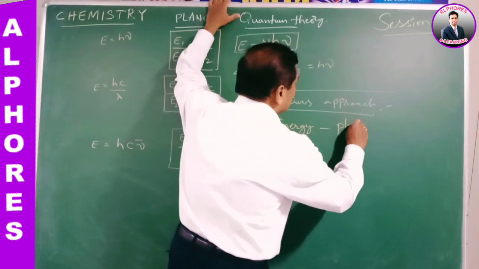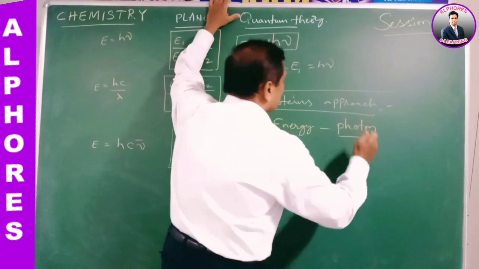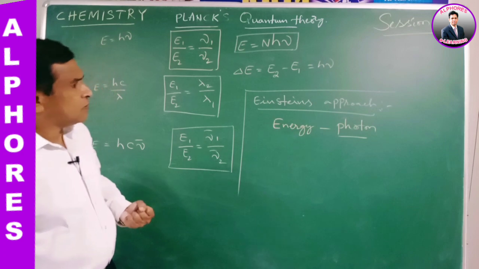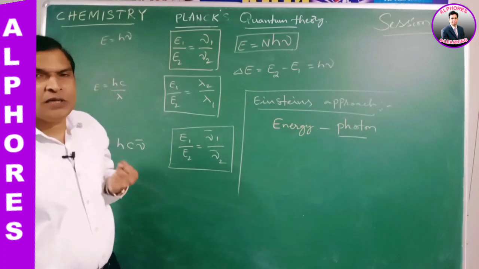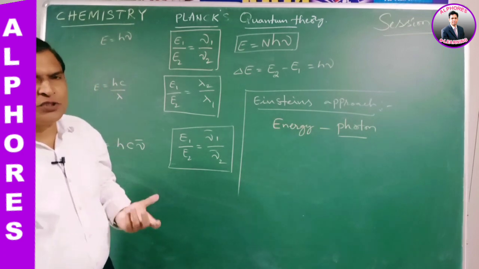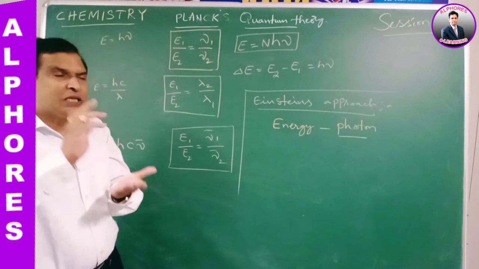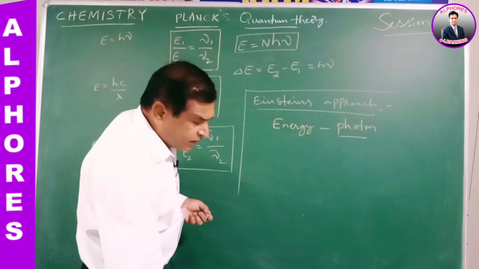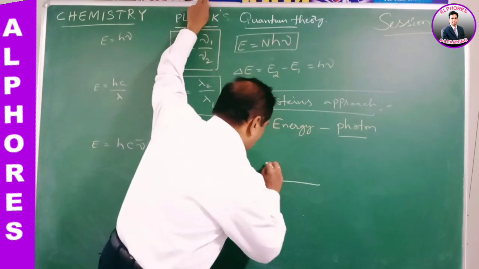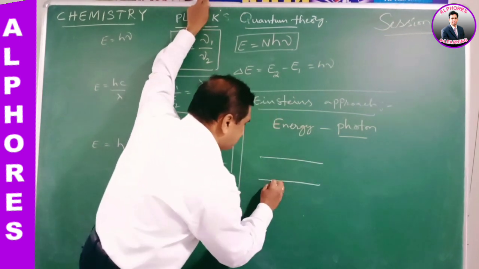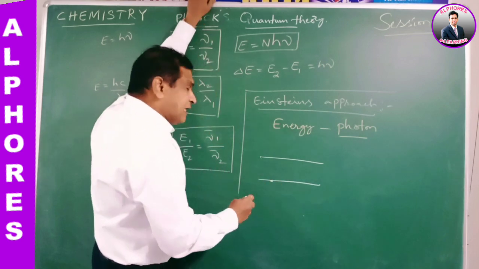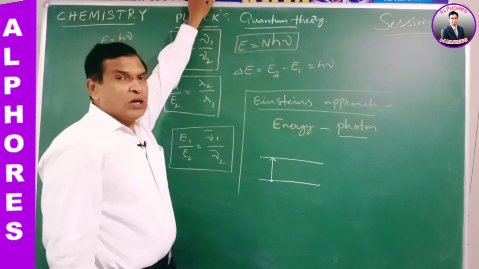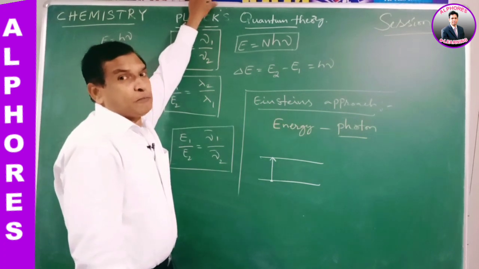When an electron absorbs photon energy, the electron jumps from a lower energy level to a higher energy level. The process is called excitation.